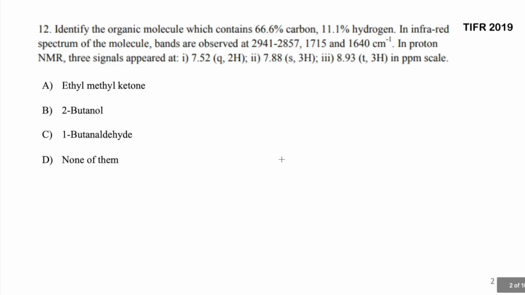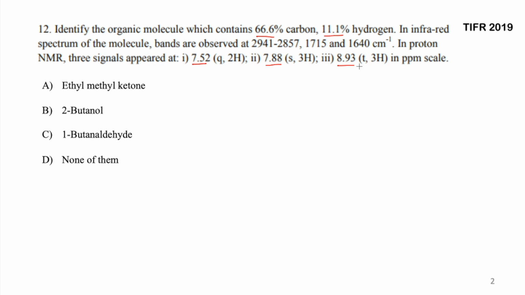Let's go to the next question then. The question over here says: identify the organic molecule which contains 66% carbon, 11% hydrogen. In the infrared spectrum of the molecule, bands are observed at 2941, 2857, 1715 and 1640 centimeter inverse. Now these are the positions where you are given the different peaks, and in the proton NMR spectrum you are getting 3 signals, which appear at 7.52 quartet with 2 hydrogen, 7.88 singlet with 3 hydrogen, and then at 8.93 with 3 hydrogen triplet, in the ppm scale.